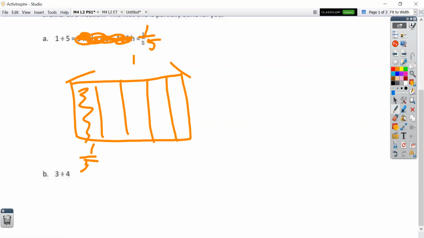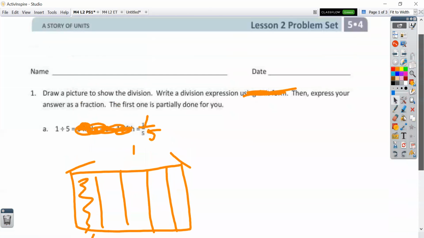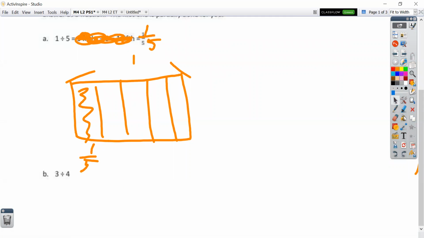Well, let's keep moving down. I thought there was more to this page. I don't know why. Come on, Mr. Briggs. Is there really only 2 questions on this first page? No, there's more. I don't know why I can't get to the rest of them. I'll have to zoom out and try.